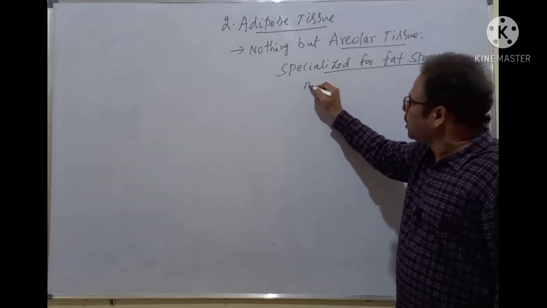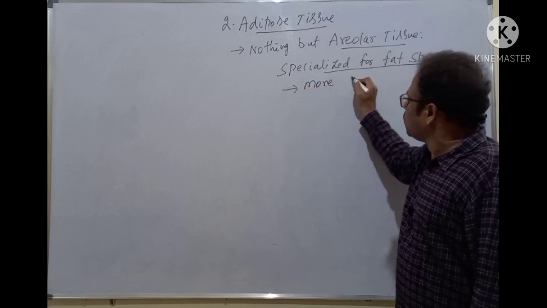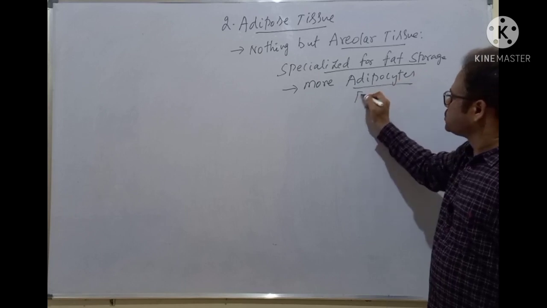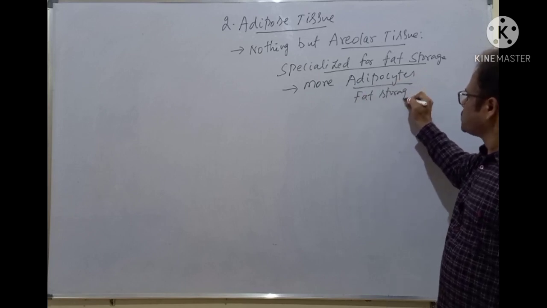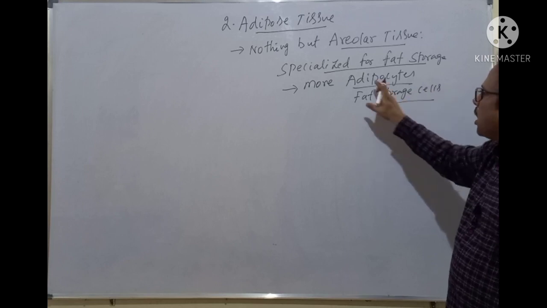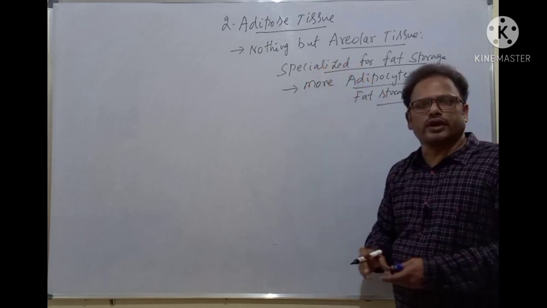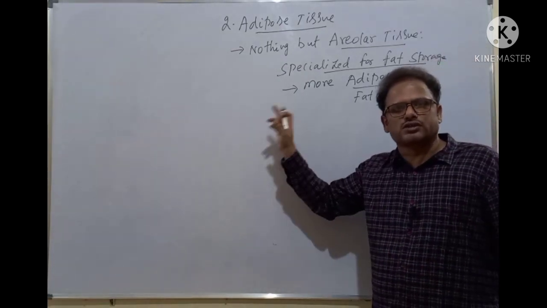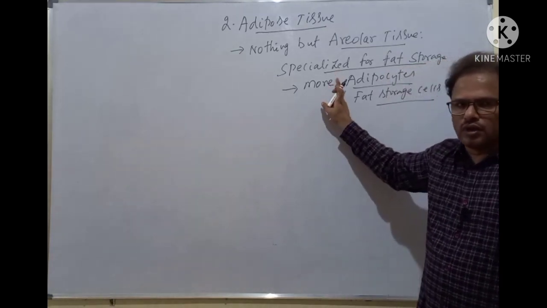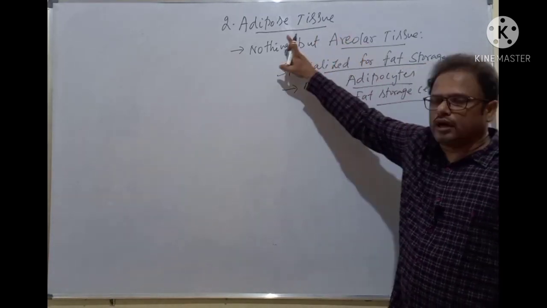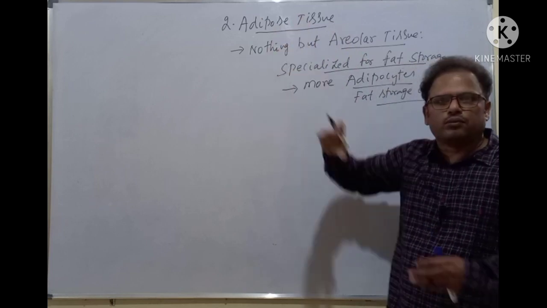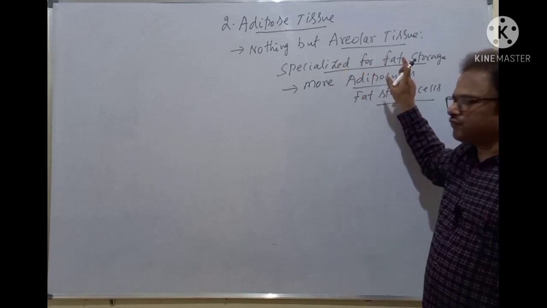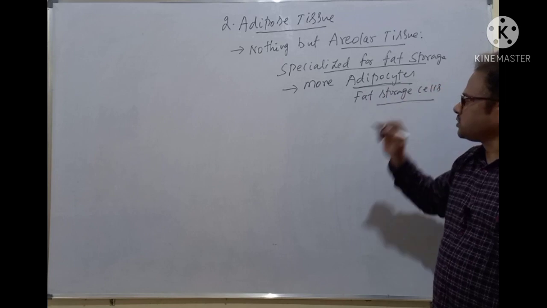That is, it contains more adipocytes. What are adipocytes? The fat storage cells. The fat storage cells are also called adipocytes. More number of adipocytes are found in the adipose tissue. We have discussed under cells of areolar tissue that one of the types of cells of the areolar tissue is the adipocyte. So these adipocytes are more in number in the adipose tissue. That is, this is nothing but a modified type of areolar connective tissue, specialized for the storage of fat. That's it, because it contains some more adipocytes.